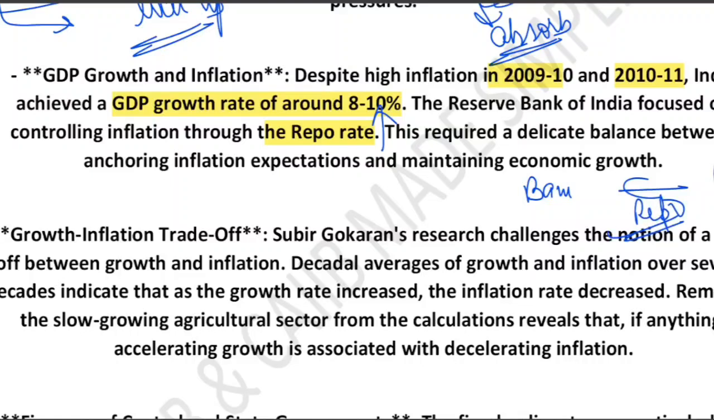So during 2009-10 and 2010-11, inflation was very high. India still achieved a GDP growth rate of 8 to 10%. To manage the inflation, RBI focused on increasing the repo rate. When the repo rate is increased, the rate at which banks borrow from RBI is increased, so obviously this will cause liquidity to decrease and inflation will be under control. The challenge was to control inflation expectation without hurting economic growth. This required very careful balancing. So yes, there was a growth-inflation trade-off.